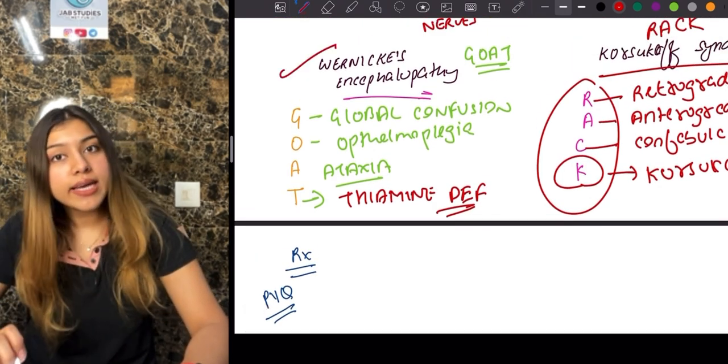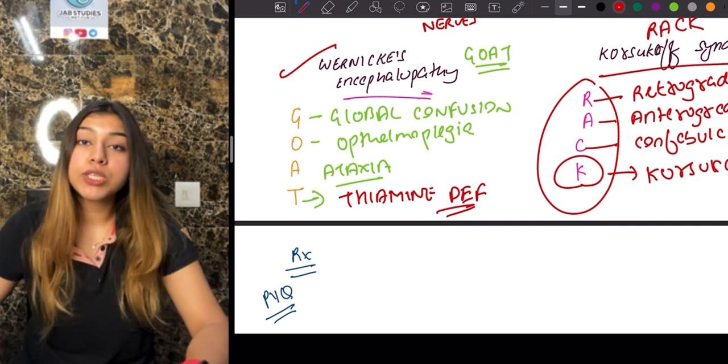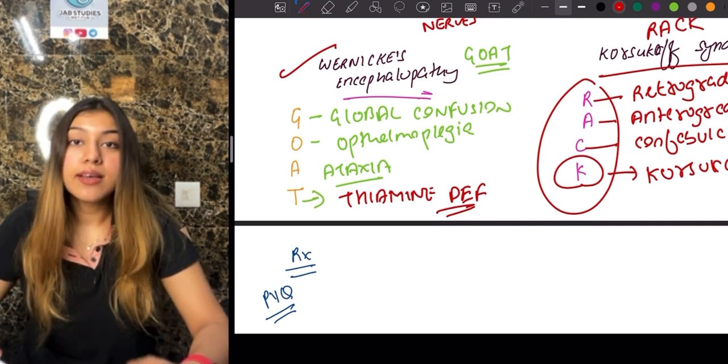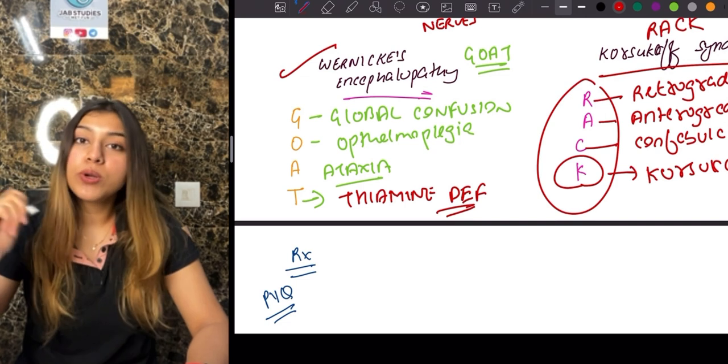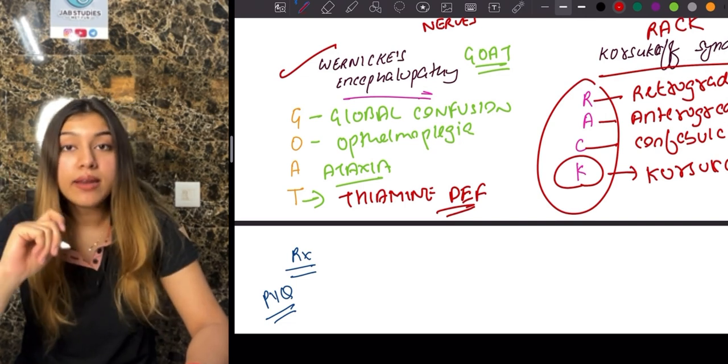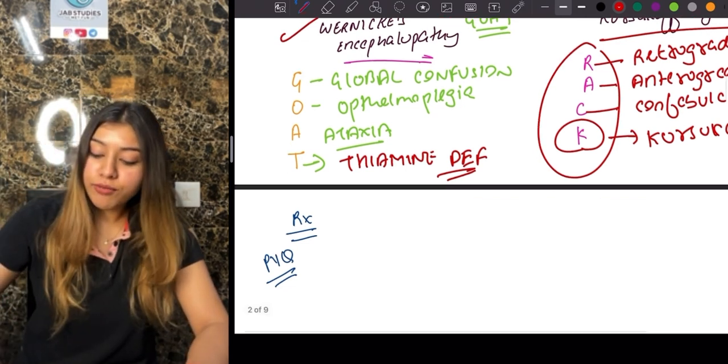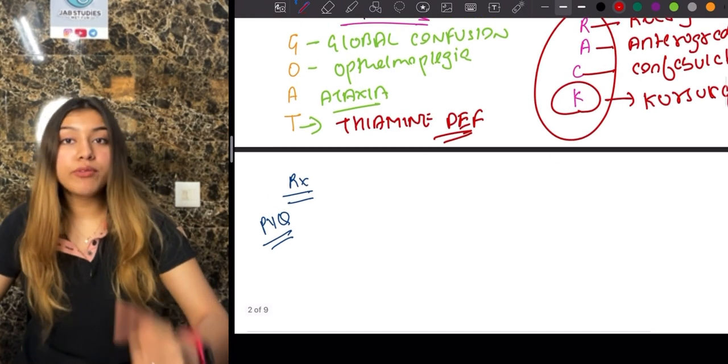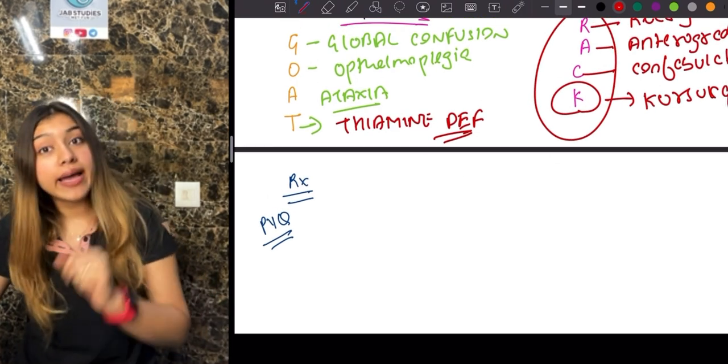Now we know that a patient with Wernicke's encephalopathy is coming with thiamine deficiency. So with common sense, I am going to say this patient should be given thiamine. But how our PYQs are formed is, are we going to give glucose first or thiamine first?